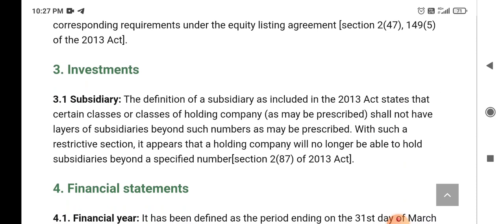Now we'll see the investment. So subsidiary, the definition of a subsidiary as included in the Companies Act 2013 states that certain classes of holding company shall not have layers of subsidiaries beyond such numbers as may be prescribed. With such a restrictive section, it appears that a holding company will no longer be able to hold subsidiaries beyond a specified number.